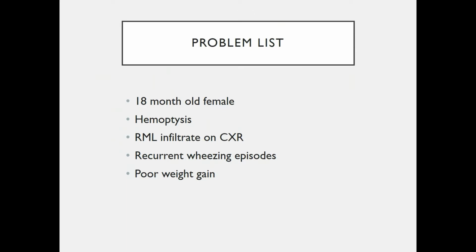So our problem list is an 18-month-old female who comes in with hemoptysis. She has a chest x-ray that revealed a right middle lobe infiltrate. She's had a history of recurrent wheezing episodes and some poor weight gain now.